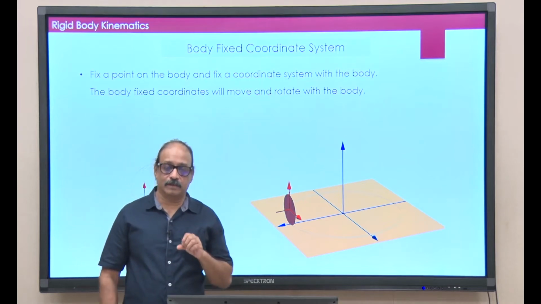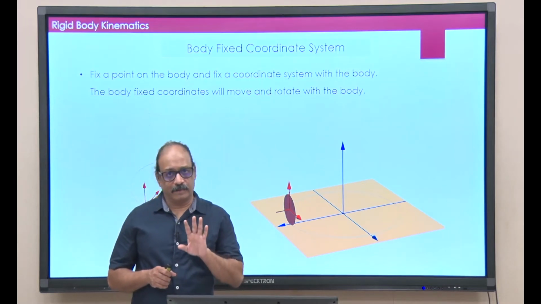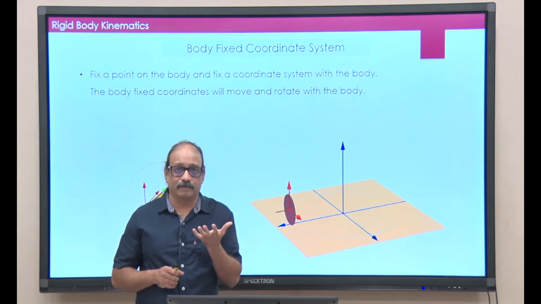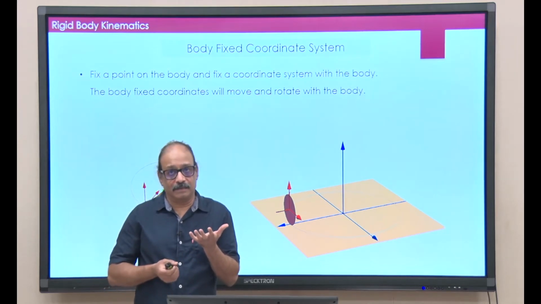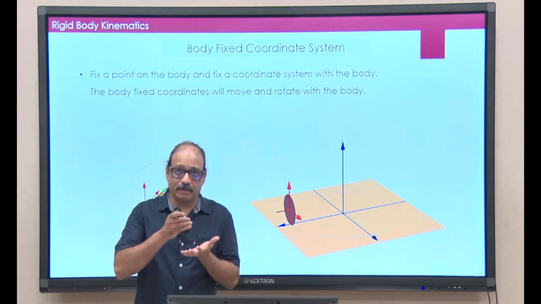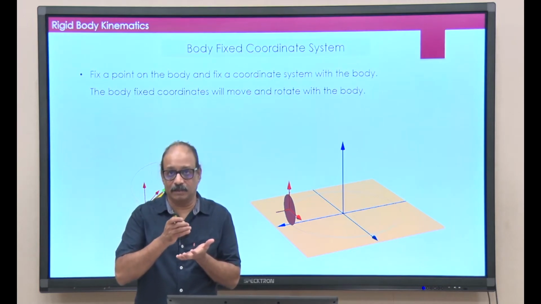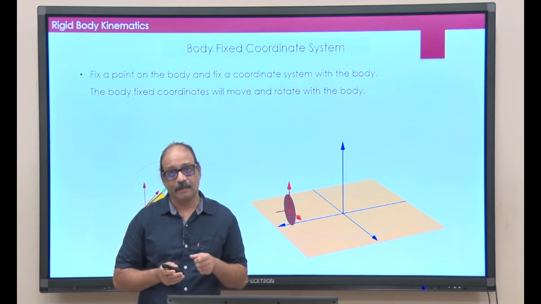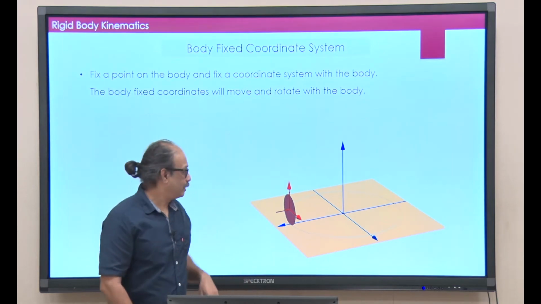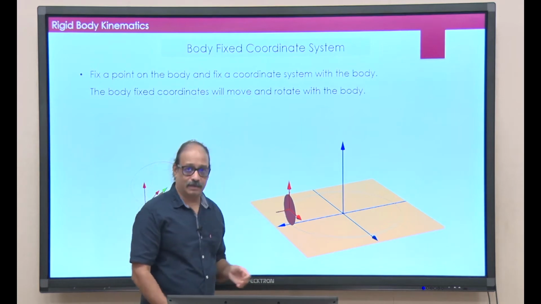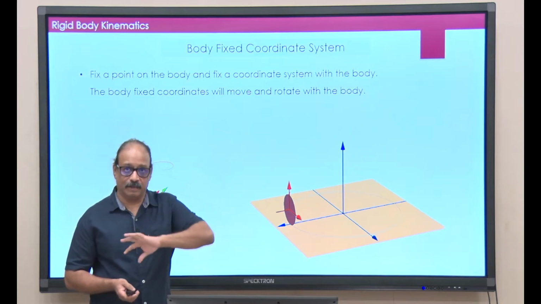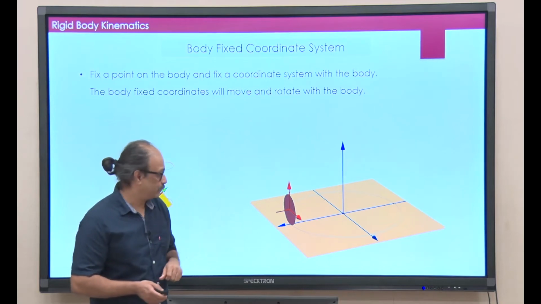And for the body fixed coordinate system, given a circular disc, what coordinate system would I use? Look at the symmetry of the disc. One axis will be passing through the center and perpendicular to the disc, and the remaining two axes would be in the plane of the disc, but you can choose those arbitrarily because there is a cylindrical symmetry.